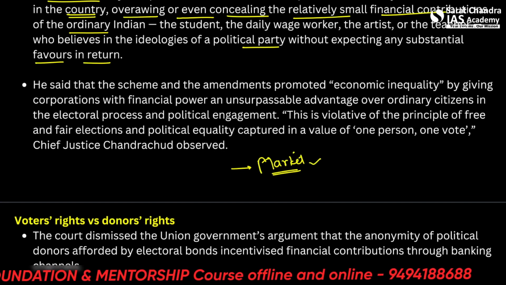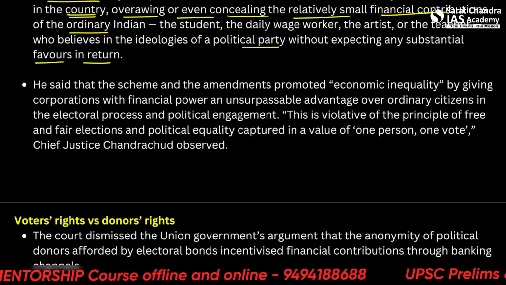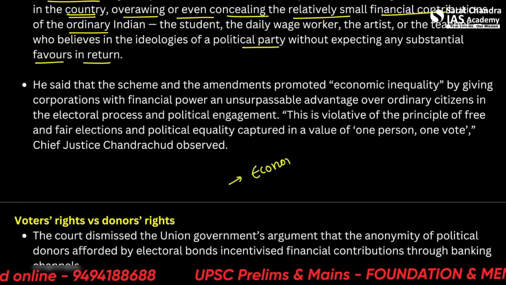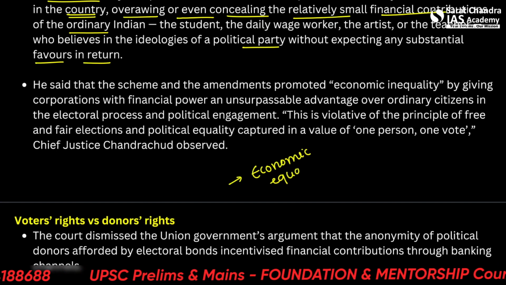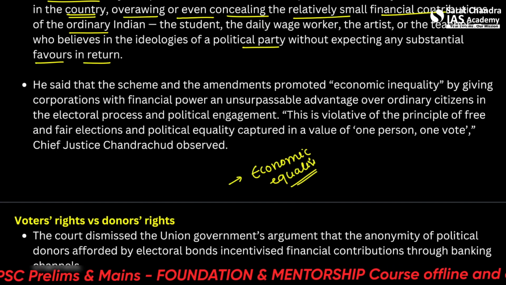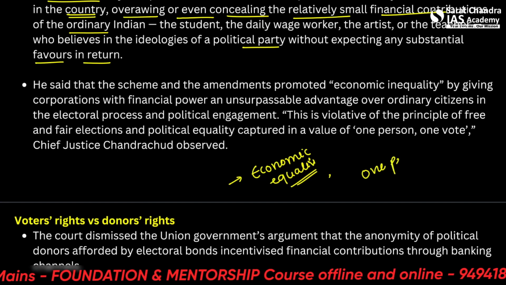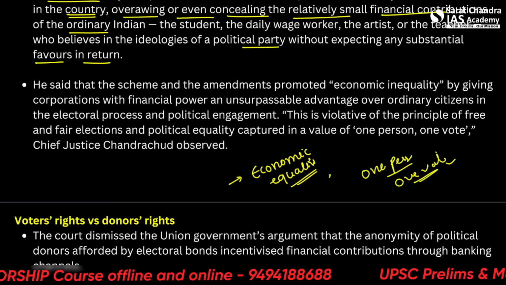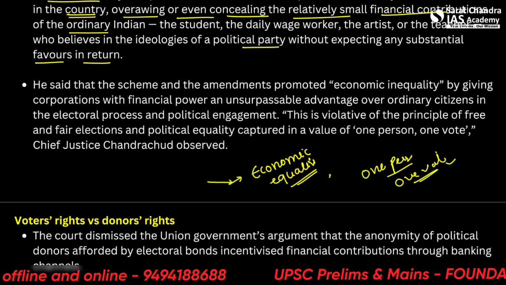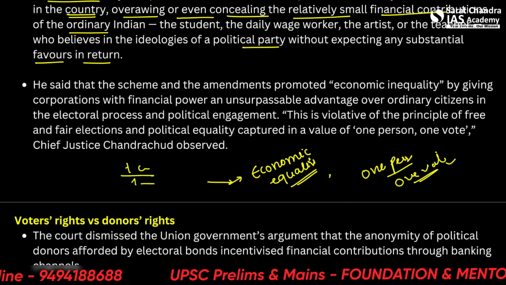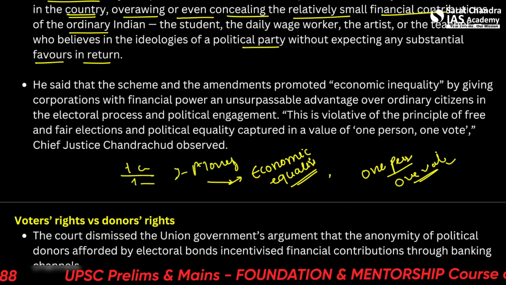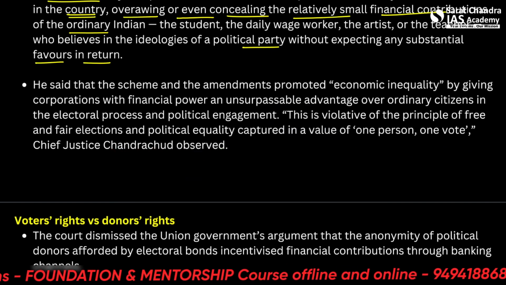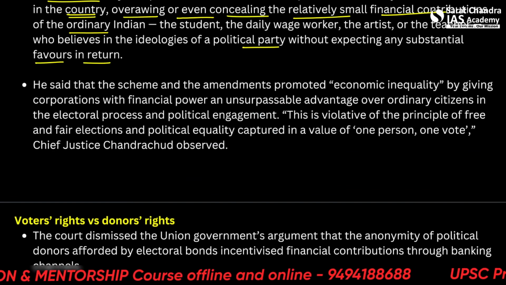For the answer writing purpose, we must note down what it goes against. So, the one thing that it goes against is economic equality. Furthermore, it goes against the ethos of one person, one vote. Because here what's happening, the government may actually be changing some policies in favor of a single corporation or single person who has donated a large amount of money. Alright, so it is on the government's conscience to do or not do so because of this scheme. That is why it is unconstitutional.